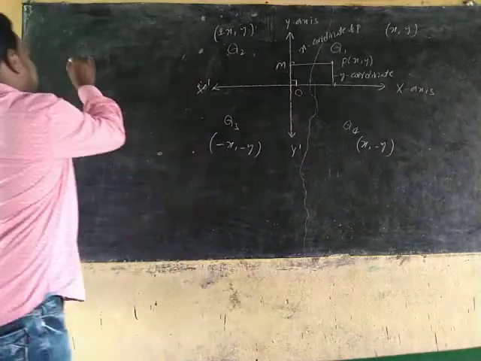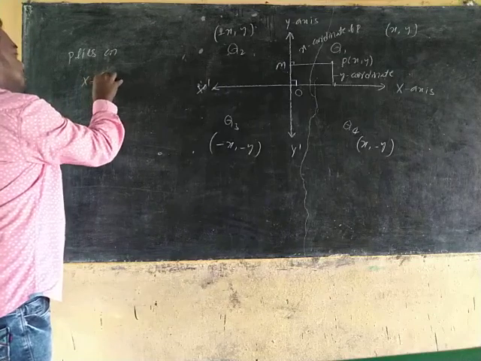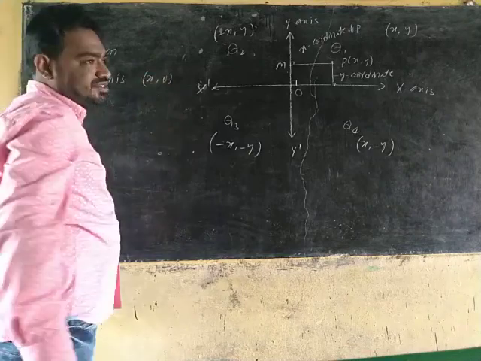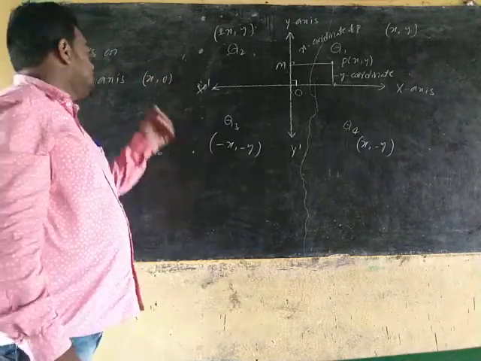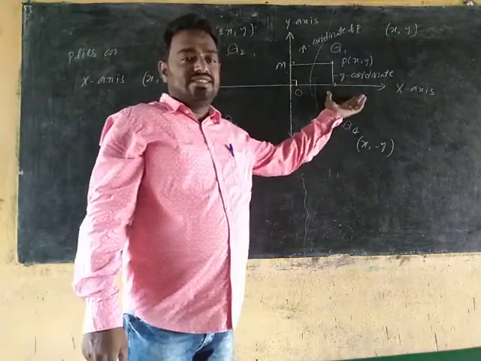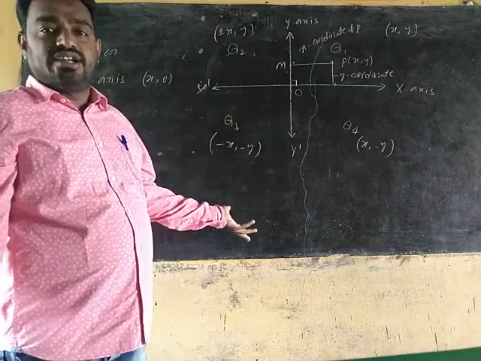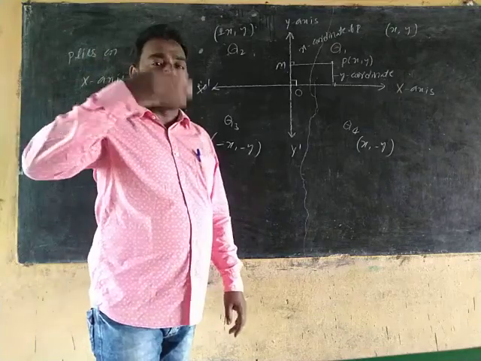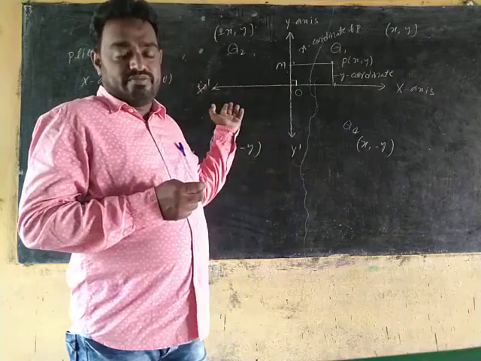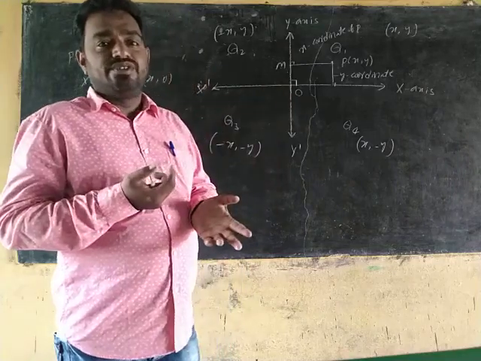So if P lies on the x-axis, the general point is x comma 0. If x is positive, the point lies on the positive x-axis. If x is negative, the point lies on the negative x-axis. Understood? The general point on the x-axis is x comma 0, and on the negative x-axis, minus x comma 0.